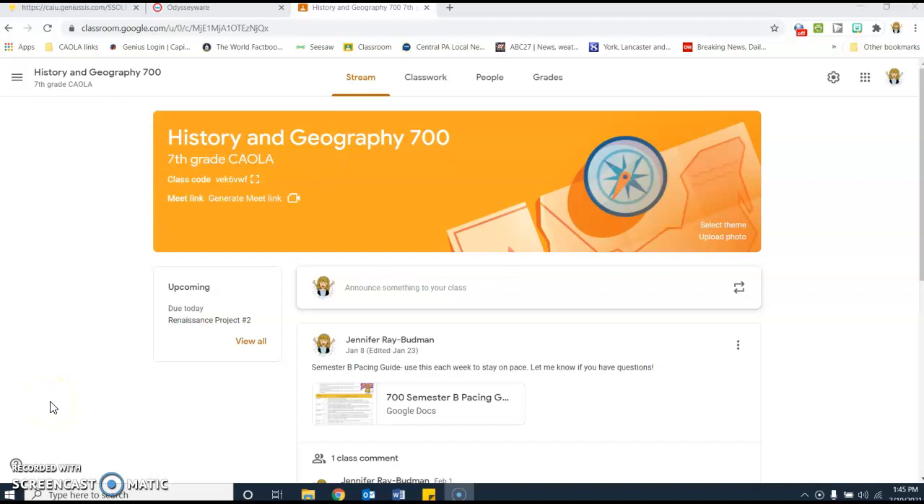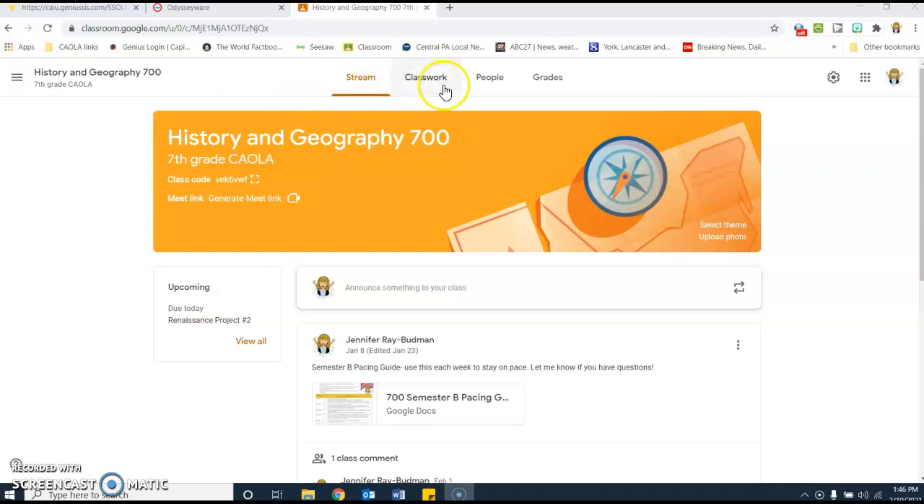Hello, these are the instructions for the Renaissance project number 3, the last of our project assignments for this unit on the Renaissance and Reformation. And then we'll be getting ready to take the test on this unit coming up.